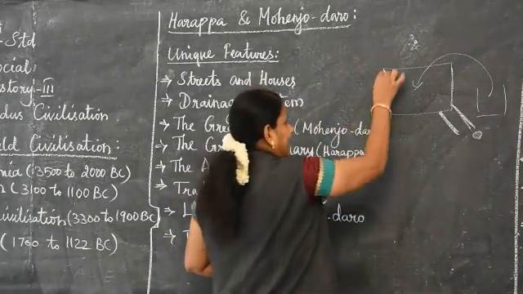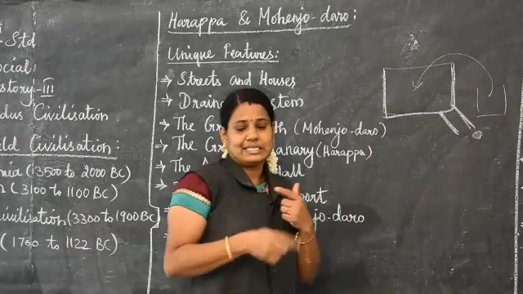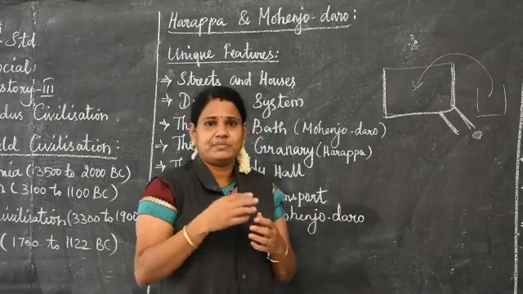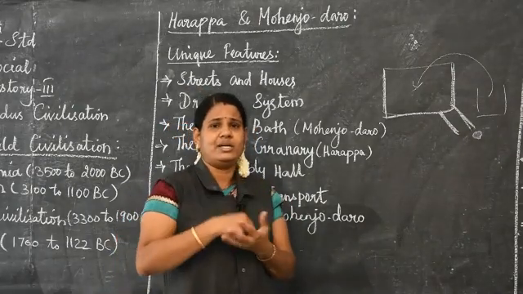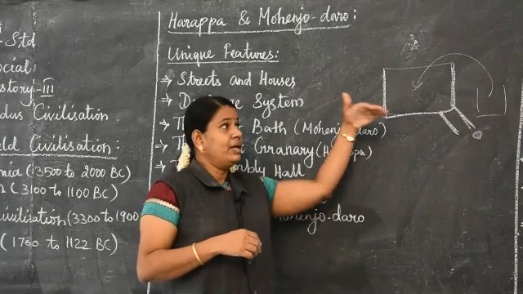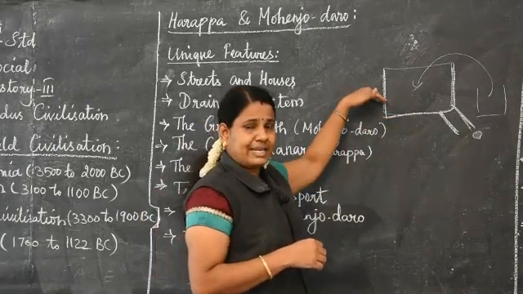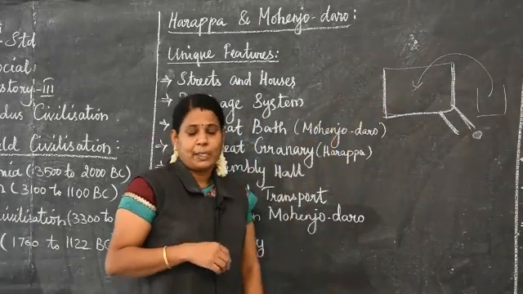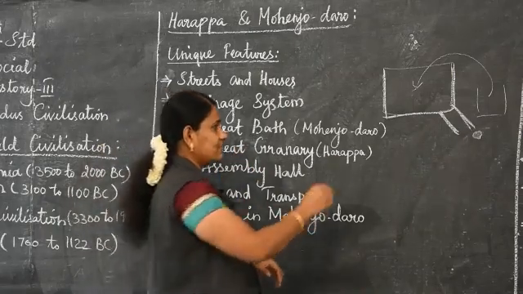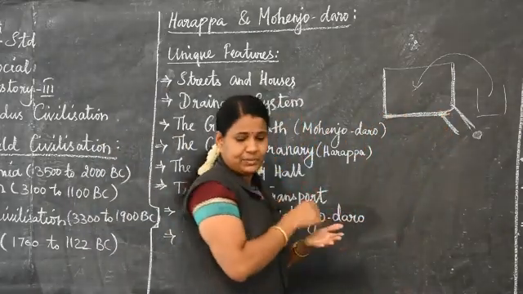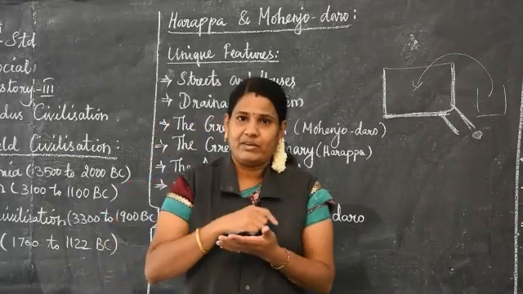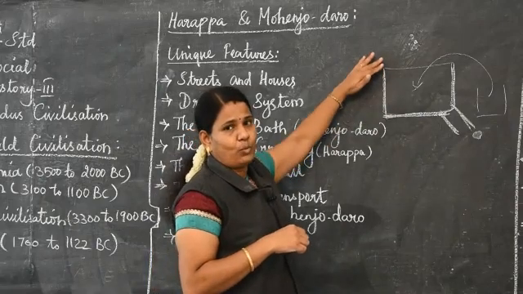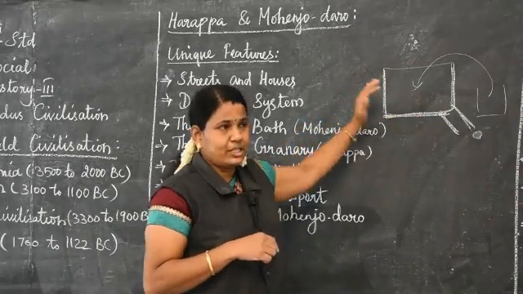So this great bath is the earliest example of a waterproof structure. Now we are using so many things to protect the water, to fill the water, to store the water. But in the beginning itself, they built the great bath, the earliest example of a waterproof structure. Then how was it made? They used lime with the bricks, then a mixture to close the walls. They used lime bricks, then coated them with plaster.